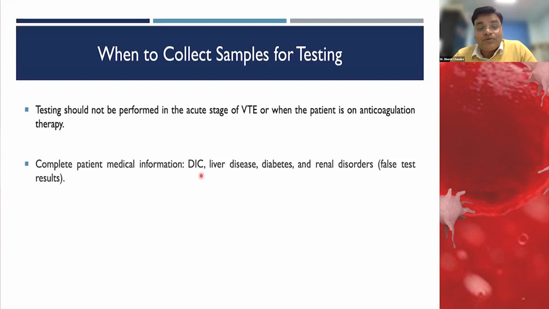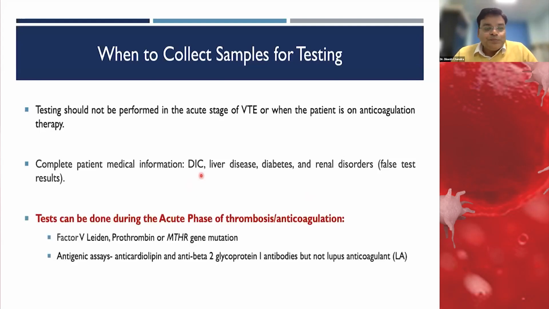We should also take a good medical history. We should inquire whether the patient is in DIC or has any liver dysfunction or renal dysfunction, because they can give you false results. In DIC, the majority of the factors are consumed. In liver disease, there is reduced synthesis of protein C, protein S, and other proteins which are produced in the liver, or in renal disorders where levels are extremely low.